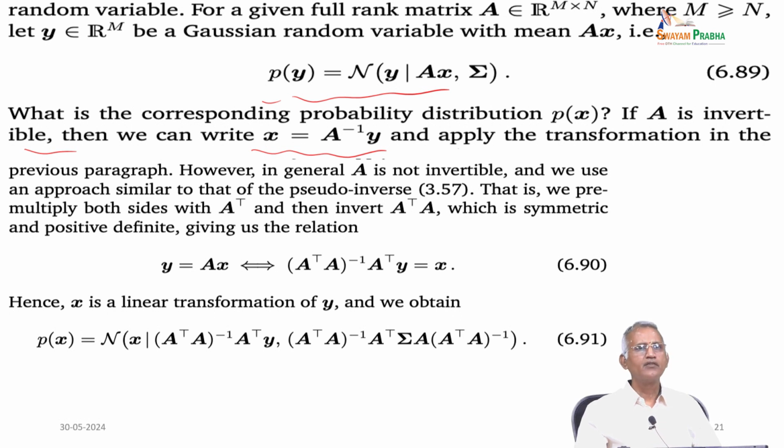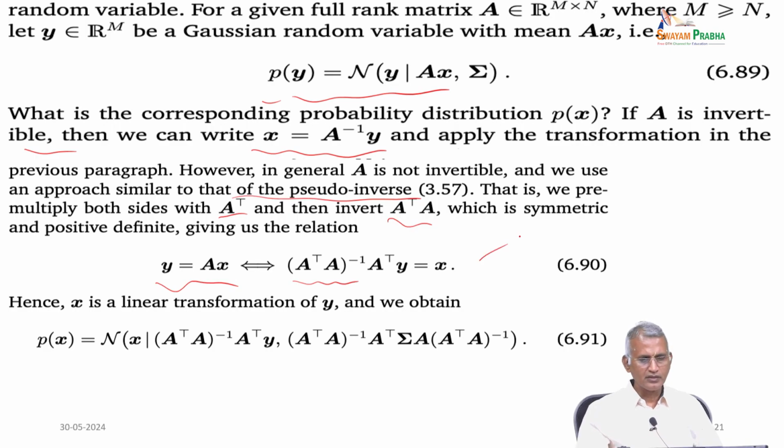If A is not invertible, the approach is similar to the pseudo inverse, and we pre-multiply by A transpose on both sides. Therefore, A transpose A, which is symmetric and positive, for y equal to Ax, gives A transpose A the whole inverse times A transpose y equal to x.